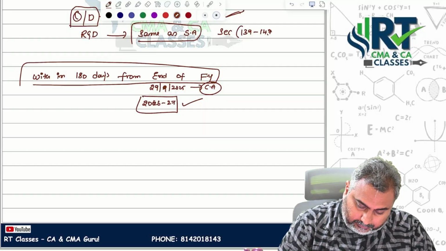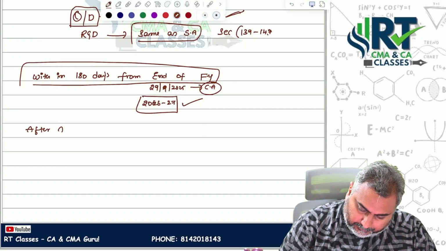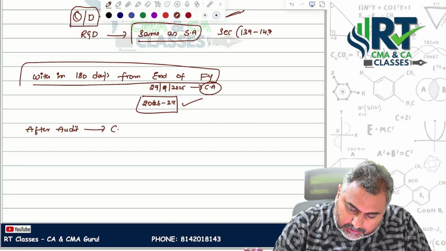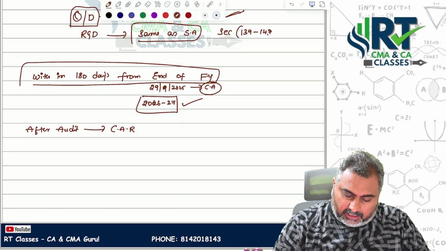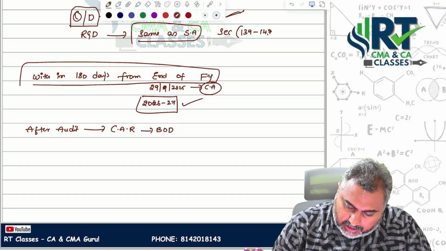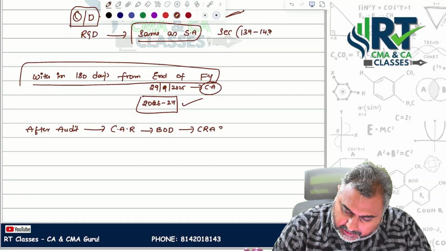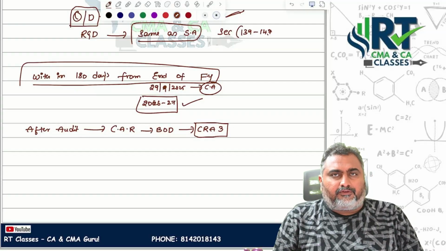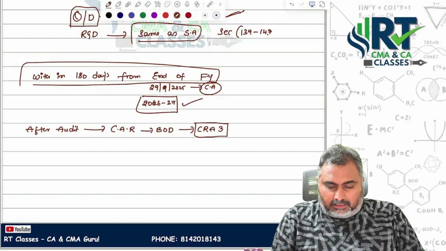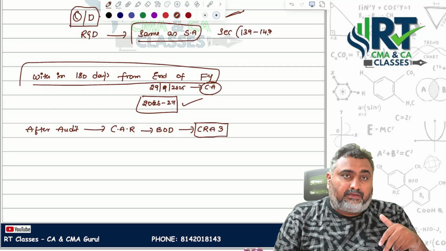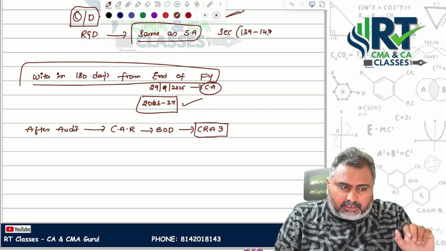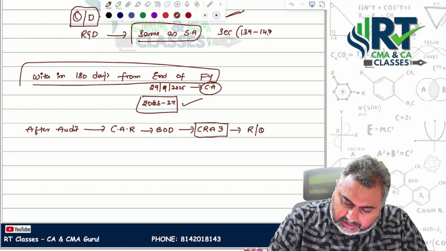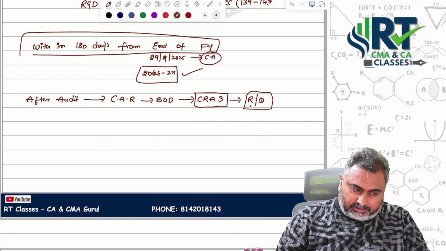Once he is done, after the audit, what does he need to do? He needs to submit the cost audit report to whom, sir? The Board of Directors, in form number CRA 3. One, maintenance of cost records. Two, appointment of cost auditor. The Board of Directors shall inform the central government. Now, in CRA 3, the cost auditor submits the cost audit report to the Board of Directors along with reservations and qualifications, if any.